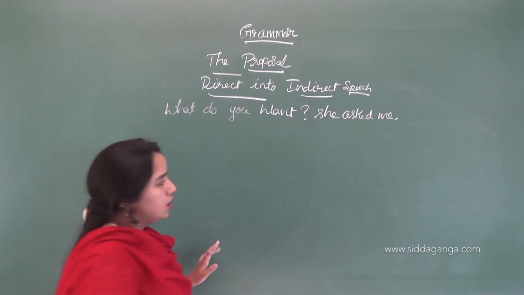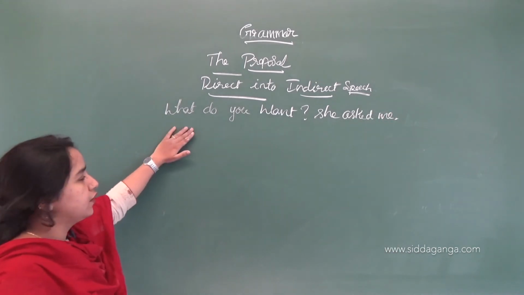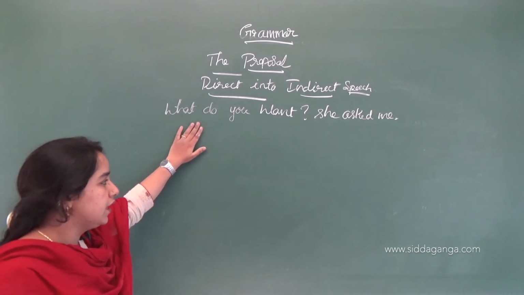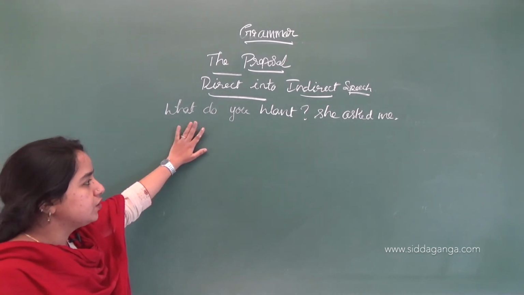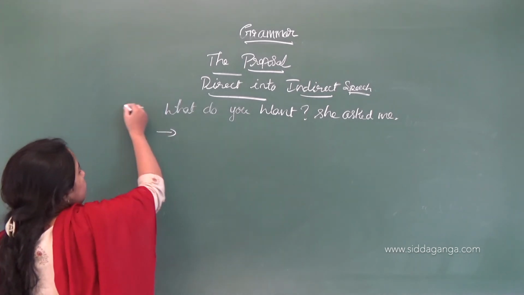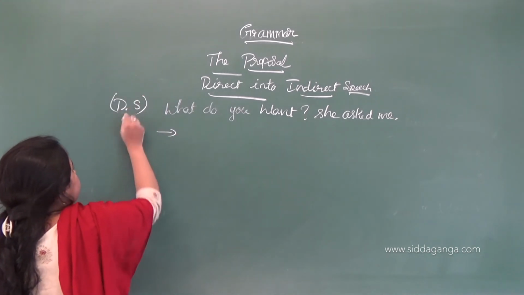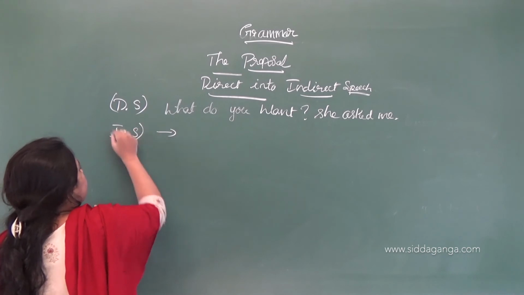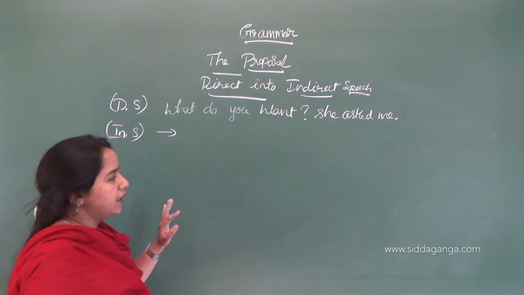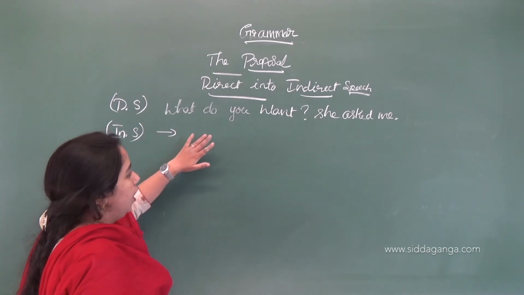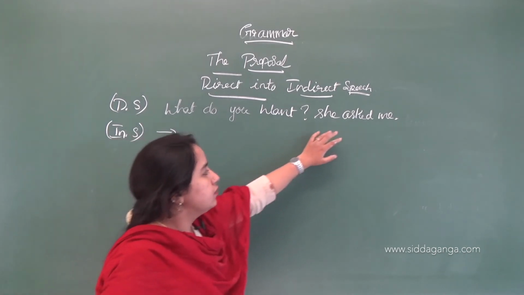Okay. So we will take, it is in a direct sentence. Okay, we will change it into an indirect sentence. I will write down indirect. Okay, so first I'll take this.